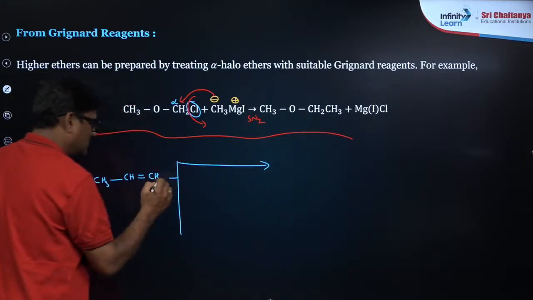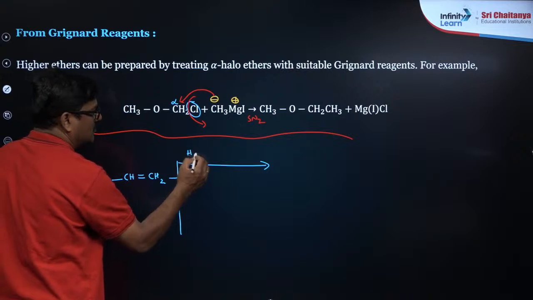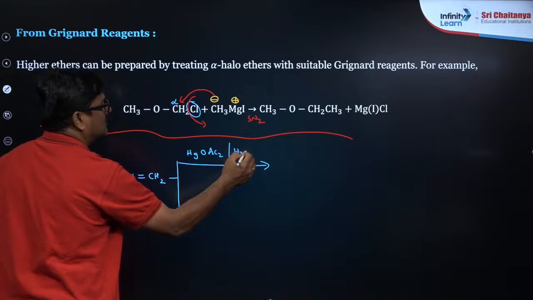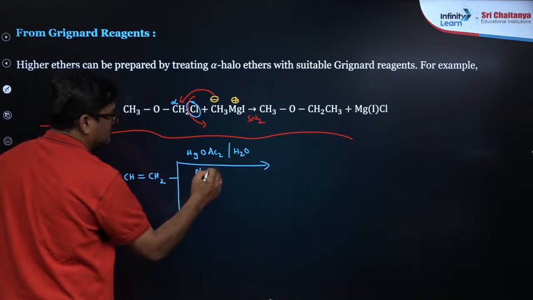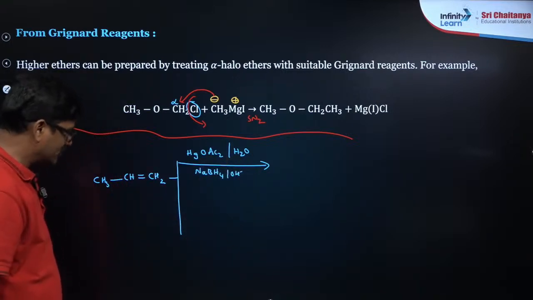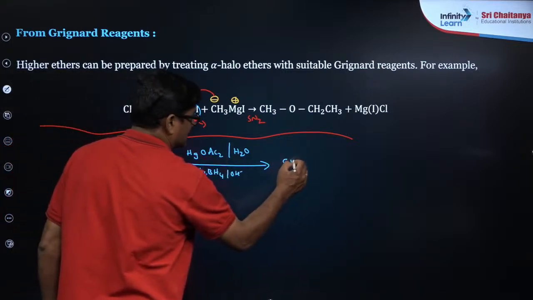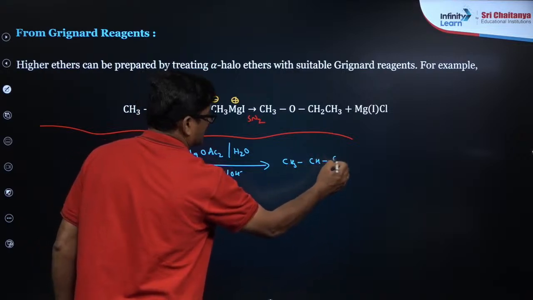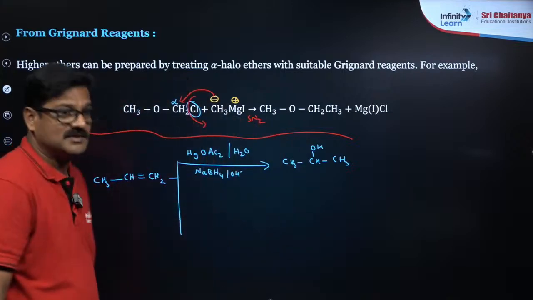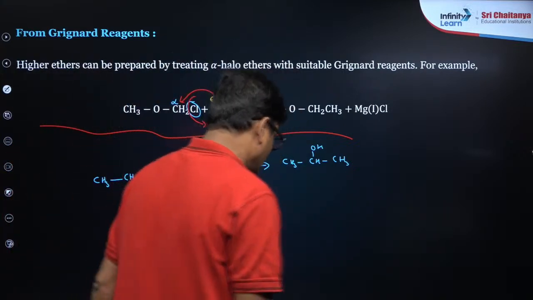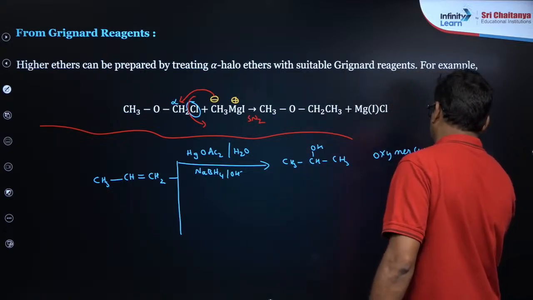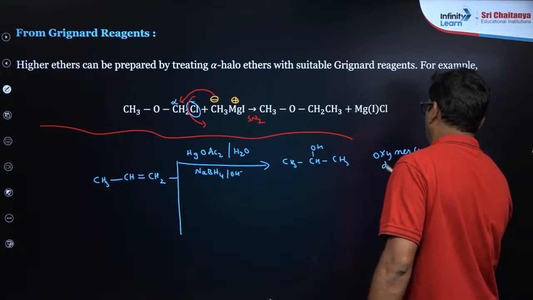Now when you react this with Hg(OAc)2 in water and NaBH4, you are going to see the formation of CH3CH(OH)CH3. This reaction is what you call oxymercuration demercuration. So this is what you call oxymercuration and demercuration.